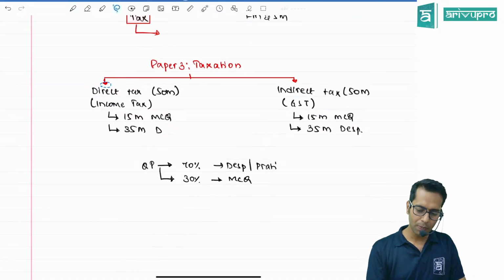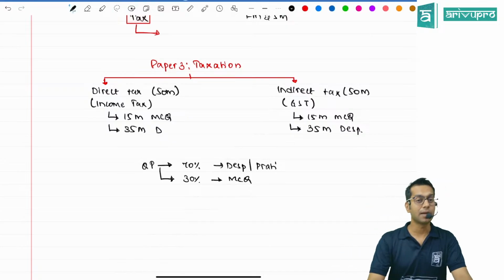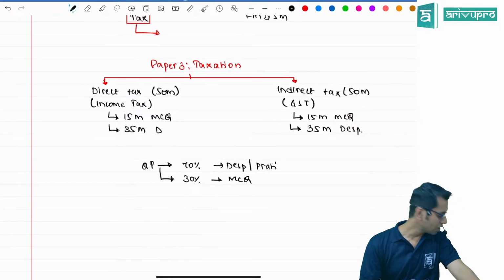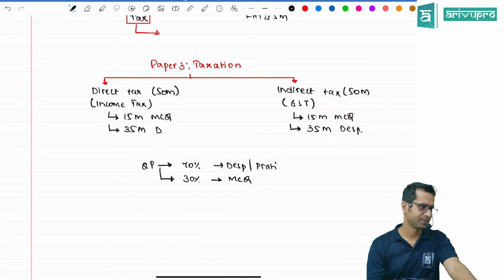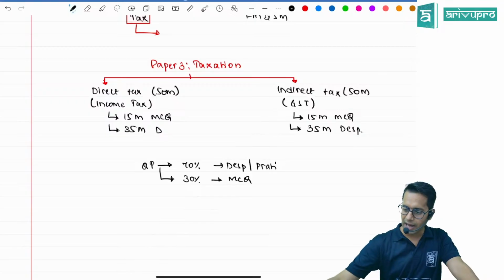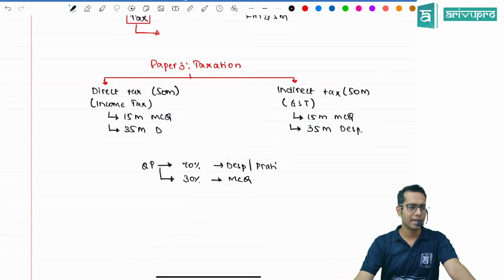Before starting, a few important things. This is a subject where a lot of changes will be there. Normally every student asks: are all these changes applicable to me for my examination?